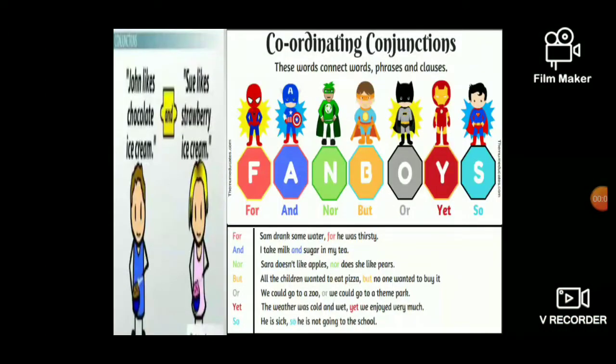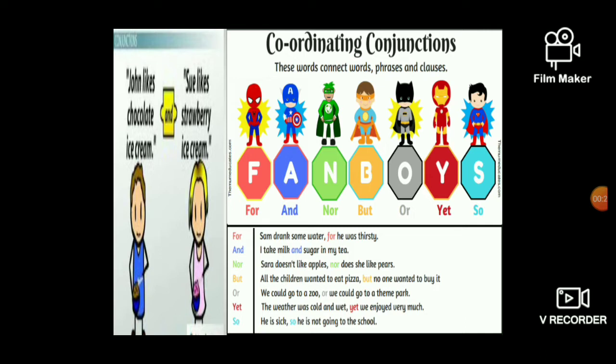Hello, my dear students and my dear friends. Here we are going to talk about coordinating conjunctions. As we all know, these words connect words, phrases, and clauses using some conjunctions: for, and, nor, but, or, yet, so.